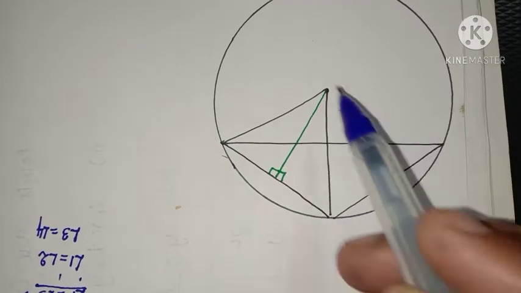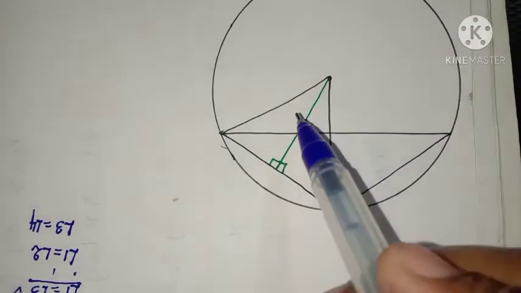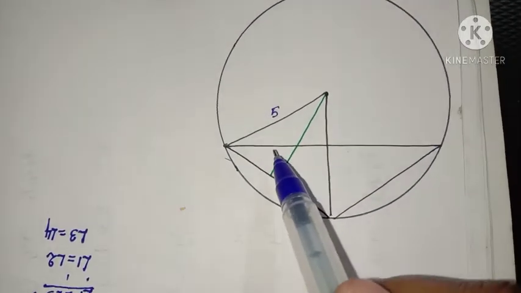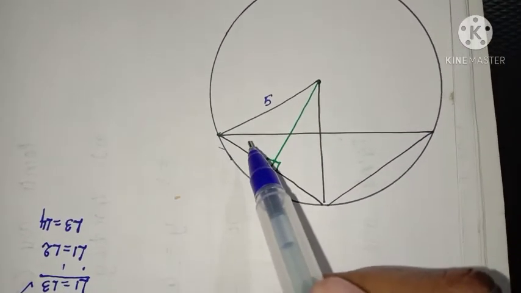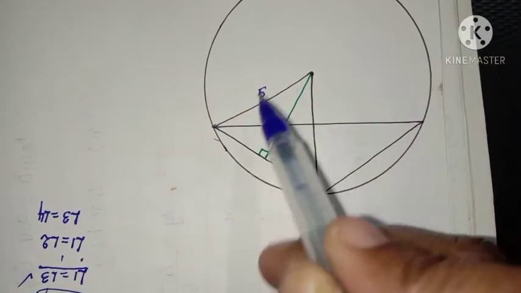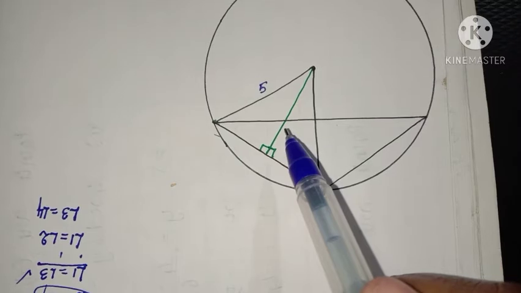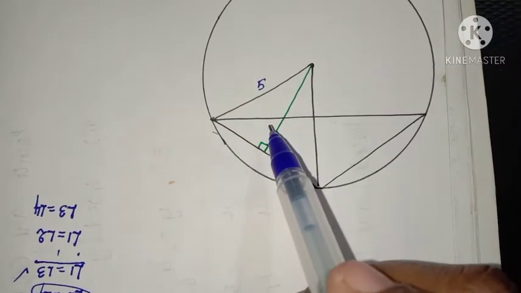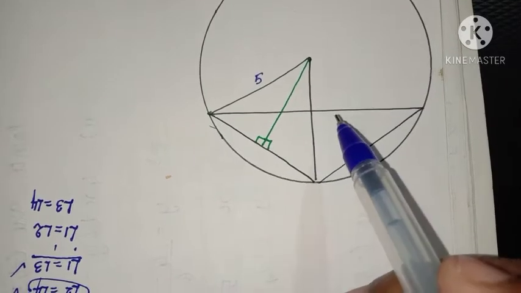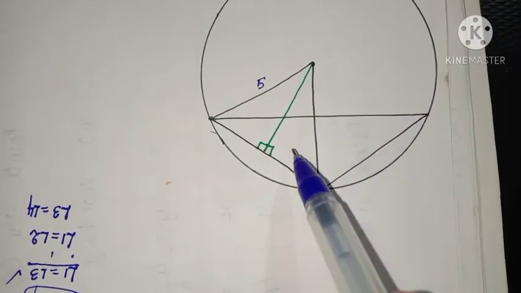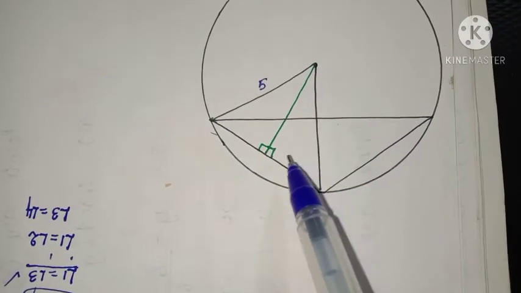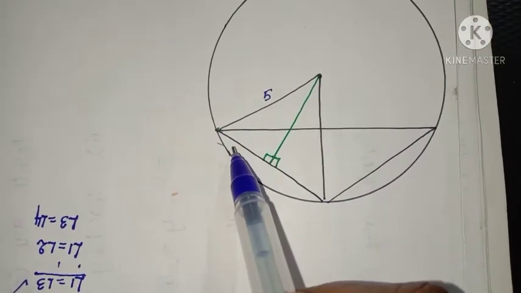Listen, there is a circular path of radius 5. 3 girls, Reshma, Salma and Mandeep, are playing a game by standing on a circle of radius 5. Reshma throws a ball to Salma, Salma to Mandeep, Mandeep to Reshma. Alternatively, they are passing a ball to each other. Now listen, in the question it is given that the distance between Reshma and Salma